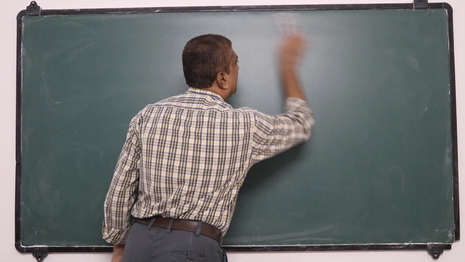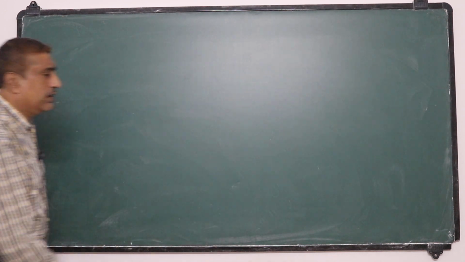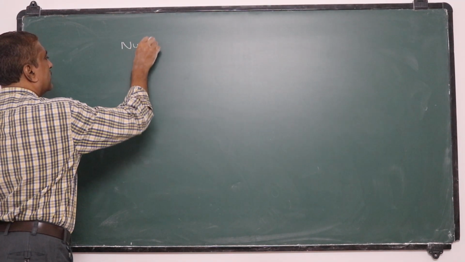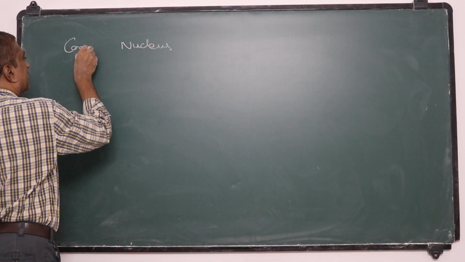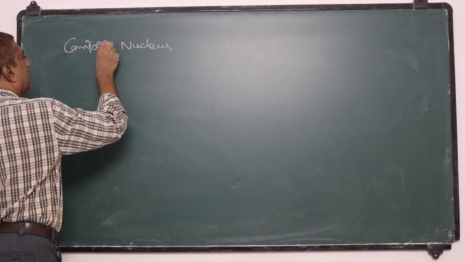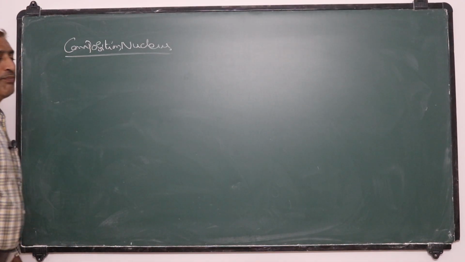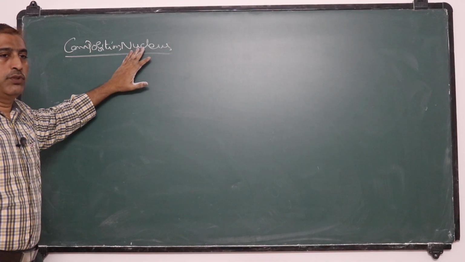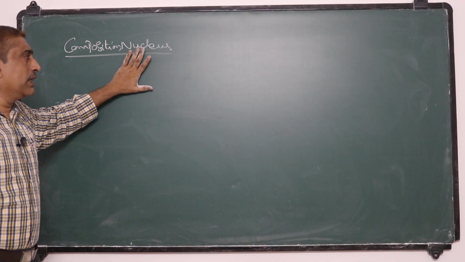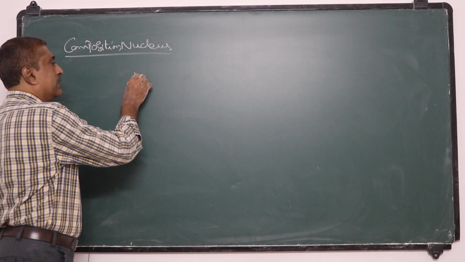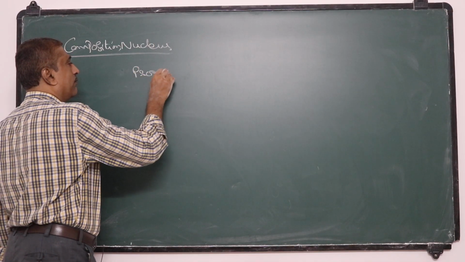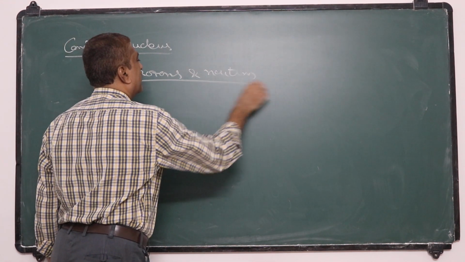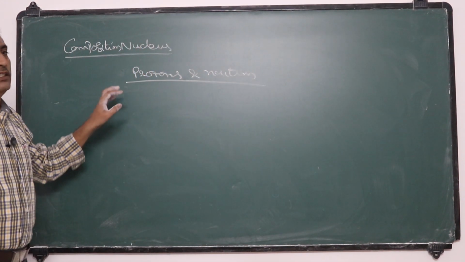Now the composition of nucleus. Okay, so what does the nucleus consist of? Nucleus consists of positively charged protons and neutral particles, neutrons. So protons and neutrons are inside the nucleus.